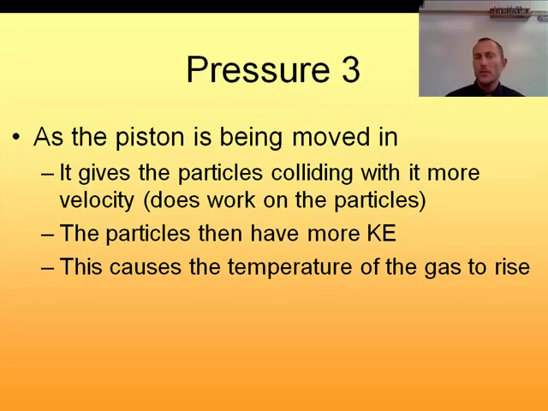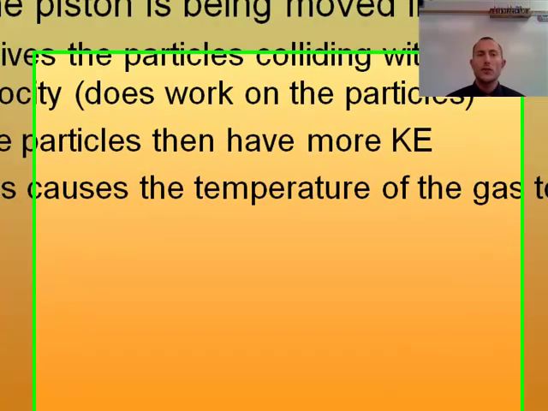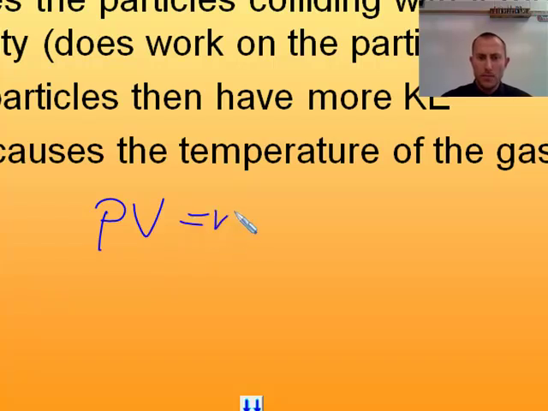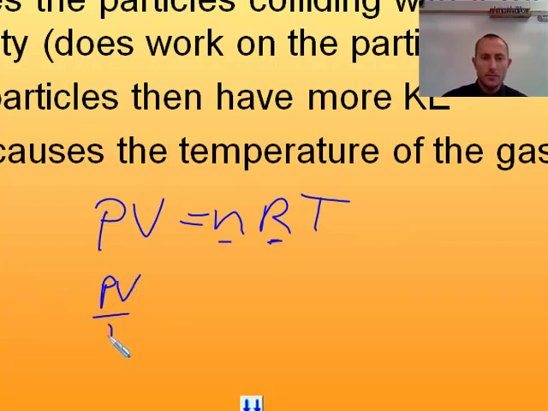In that case, you start getting into our chemistry equation, PV equals nRT. And here we have pressure, volume, and temperature. And if you remember from chemistry, n is the number of moles, R is a constant value. And so for any sample of a gas, this PV over T is going to remain a constant that's equal to the number of moles times the ideal gas constant, R. And so if the temperature goes up, the pressure and or volume have to come down, and vice versa.